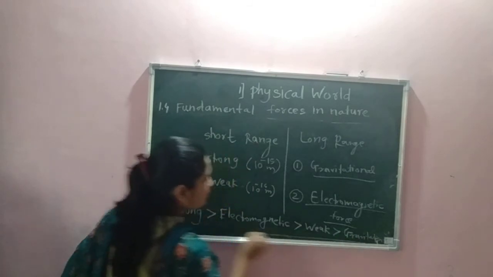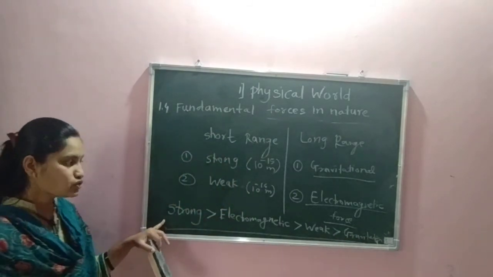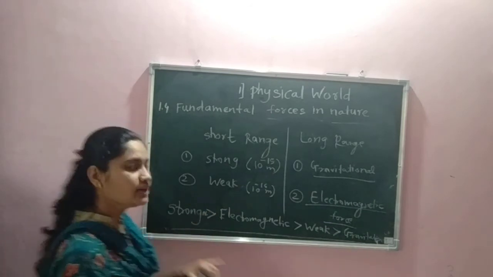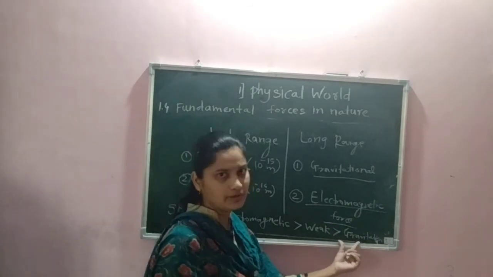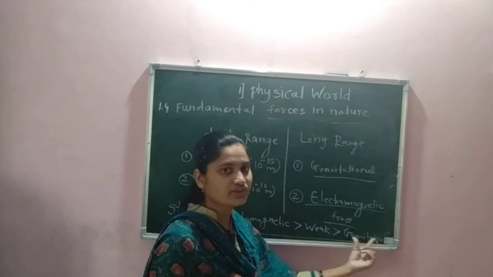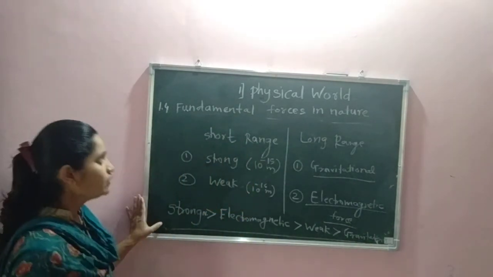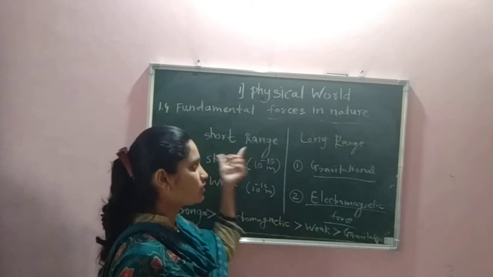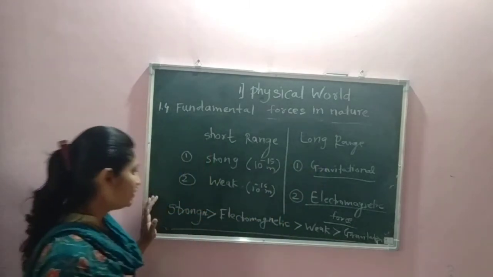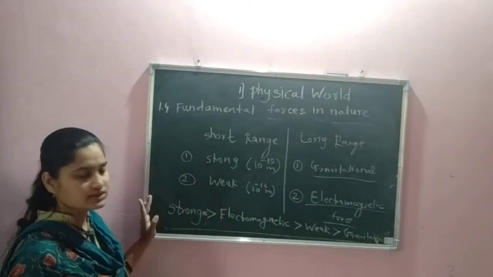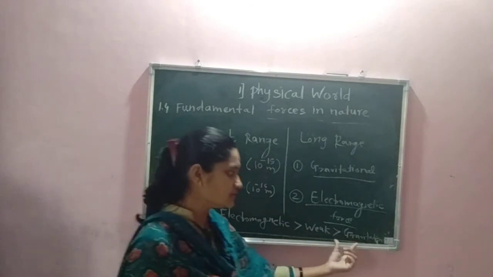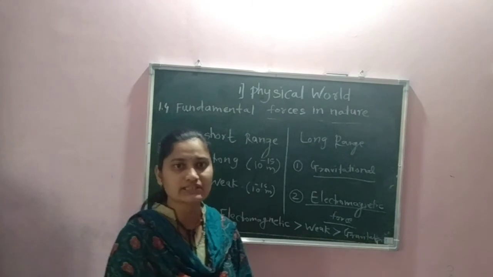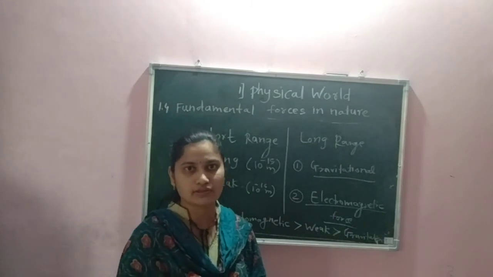So the strongest force is strong nuclear force, and the weakest of the four fundamental forces is gravitational force. In fundamental forces of nature, you have to know about short range, long range, and which force is stronger and which is weaker. Next time we will see the last point of this lesson, that is nature of physical law. Thank you.